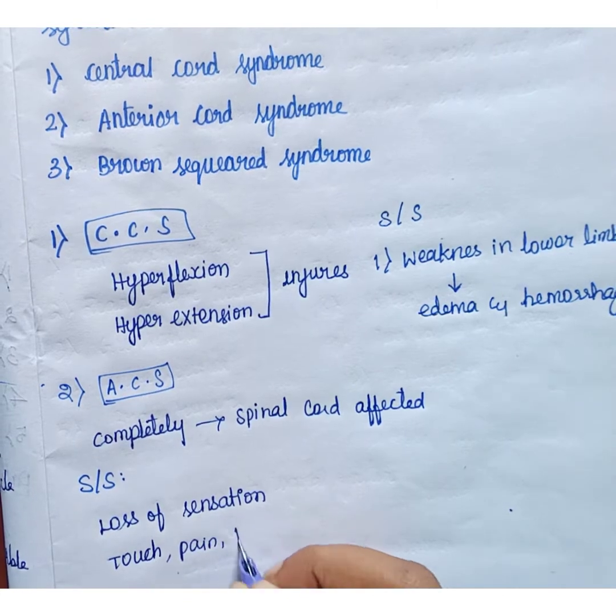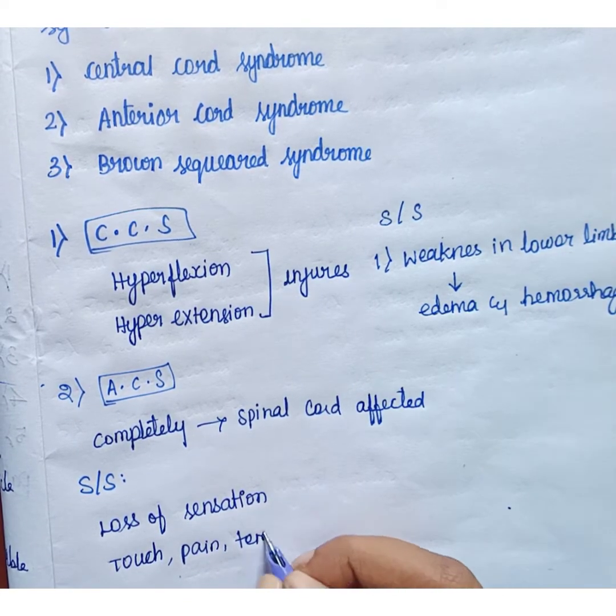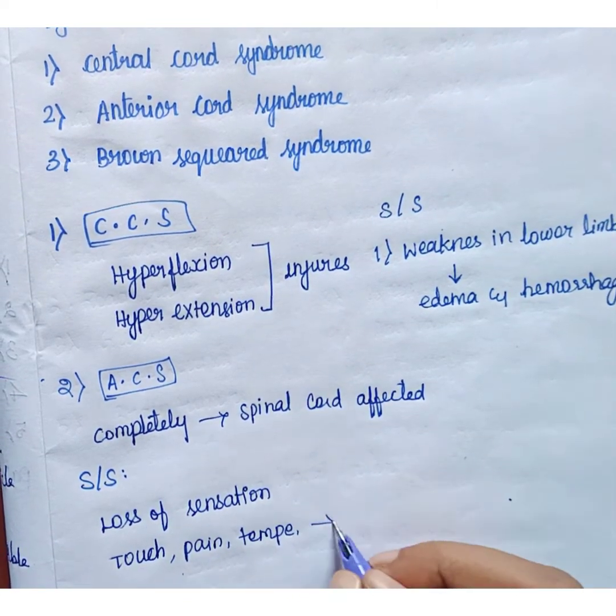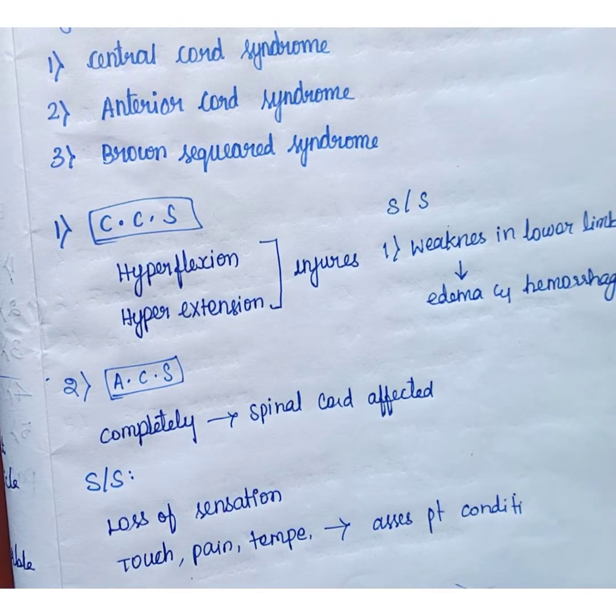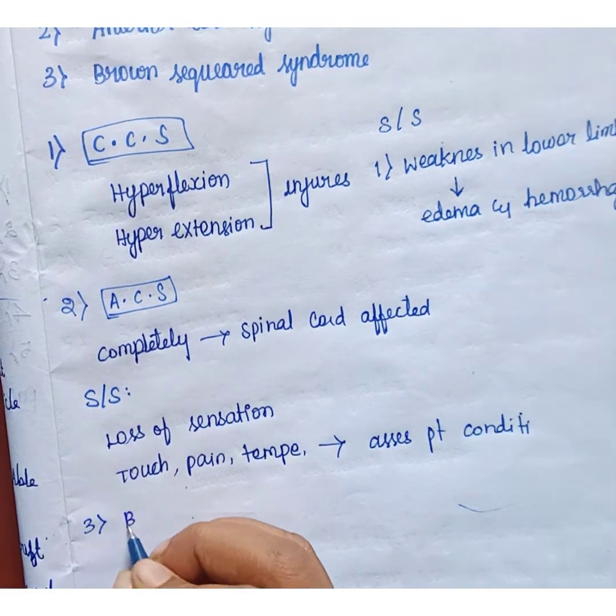Pain and temperature cannot be assessed in this patient condition. The next one is Brown-Sequard syndrome.